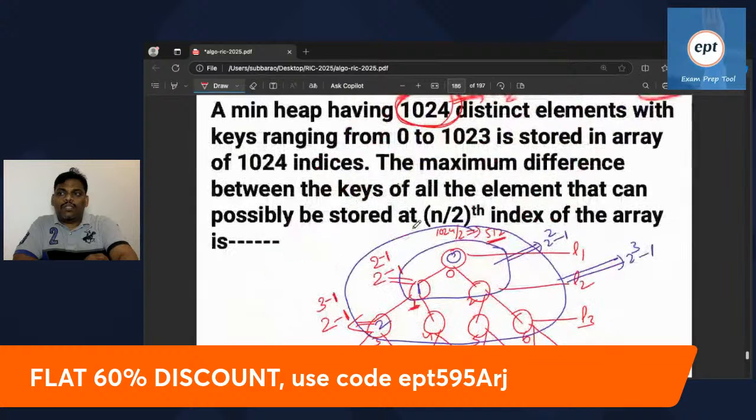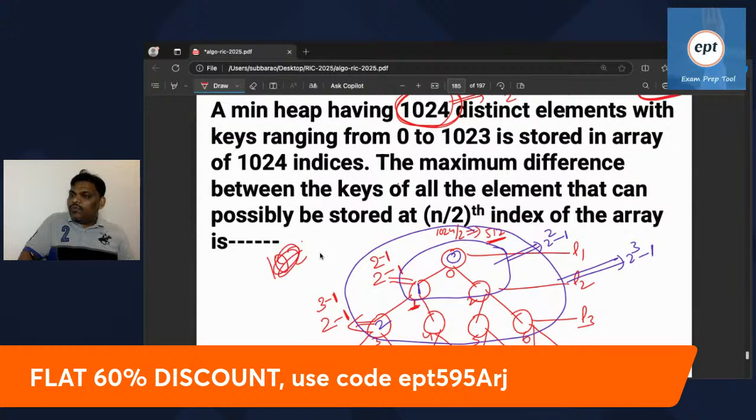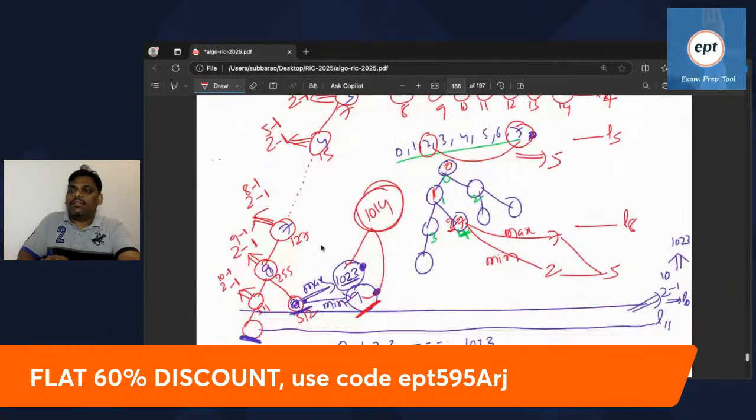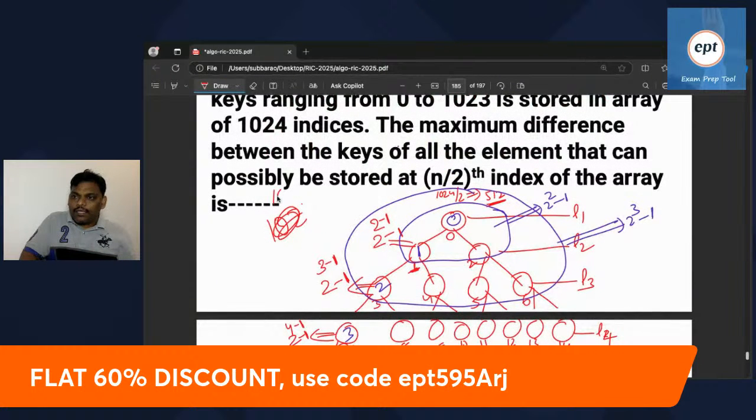It is one of the excellent problems. Answer is 1020? Right? 1024? Sorry, 1023 minus 9, which is going to be 1014. Answer is 1014.